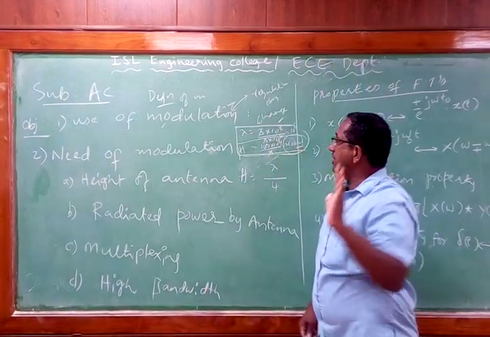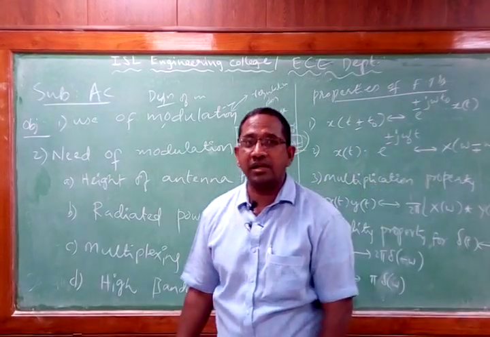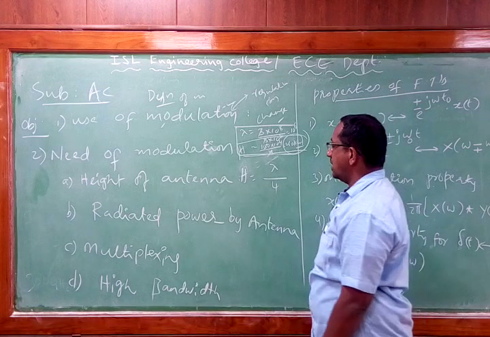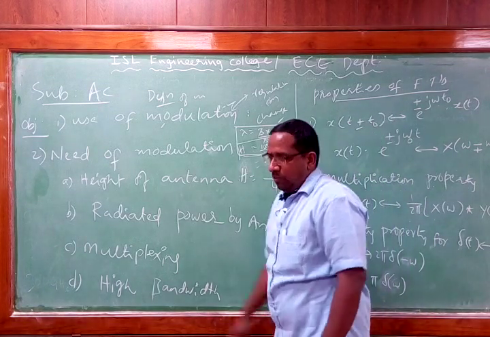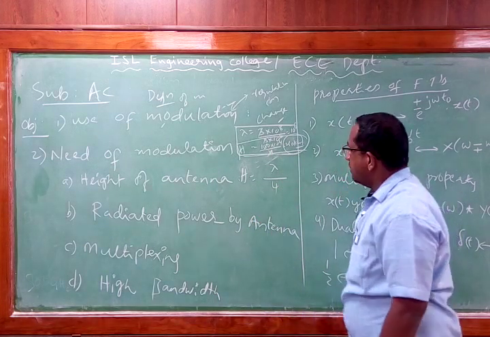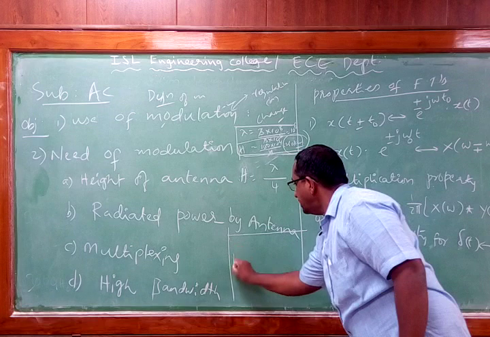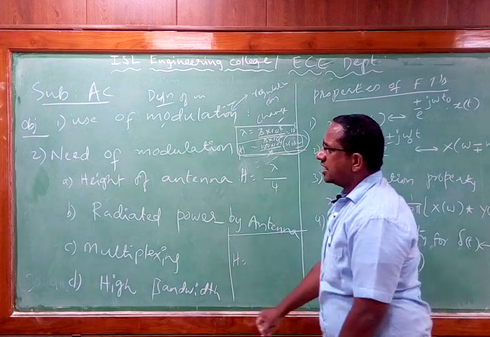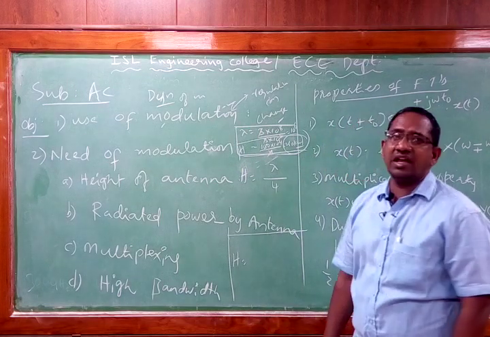So an antenna of 250 kilometers height is highly impractical in practical situations. So that is why the next thing is we have to increase the frequency. When you increase the frequency, what are you going to have? Say the height of the antenna h is equal to, let us take the highest frequency in terms of gigahertz. Say I will take 3 gigahertz.